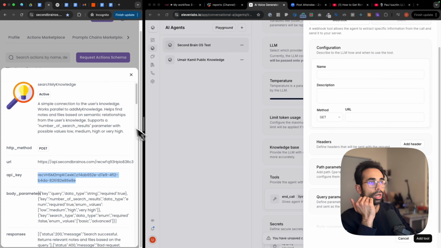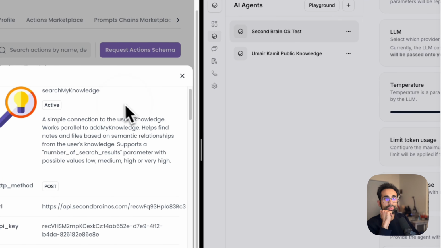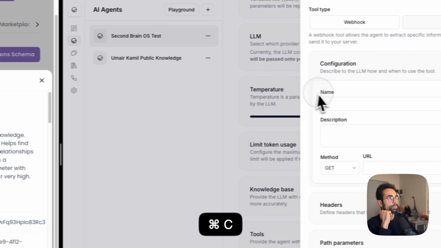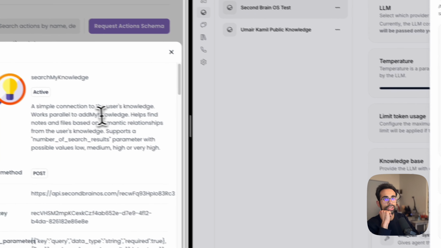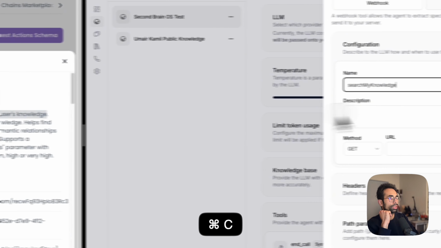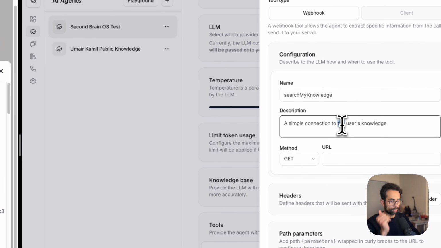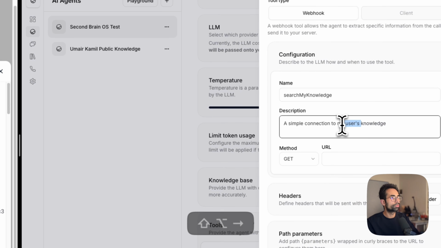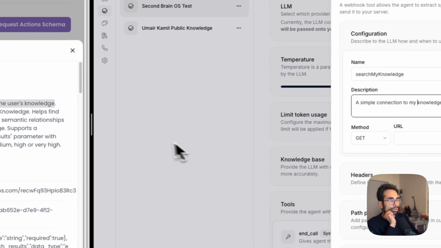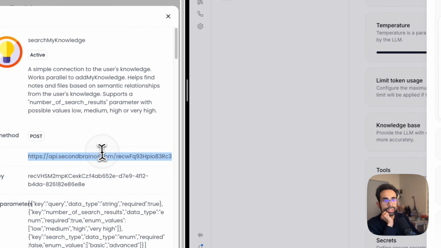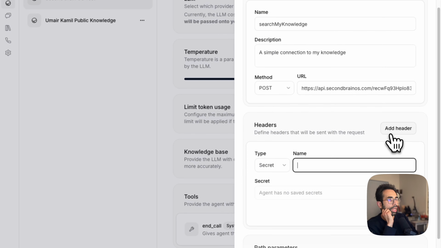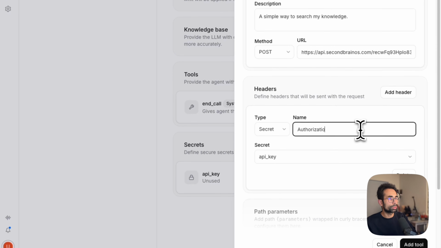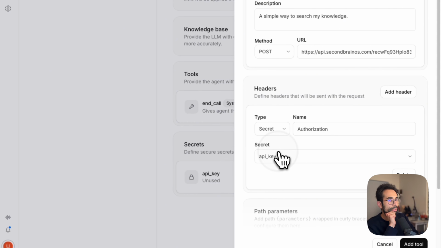That's all. So I'm going to show you how easy it is. It is a very simple copy paste process. Search my knowledge, enter the name, description. I can just say a simple connection to my knowledge. And I'm just going to select post over here in the method, and the URL is here. And then I will get into the authorization headers, add header, authorization over here, make sure that secret is pressed and select the API key that we added earlier.